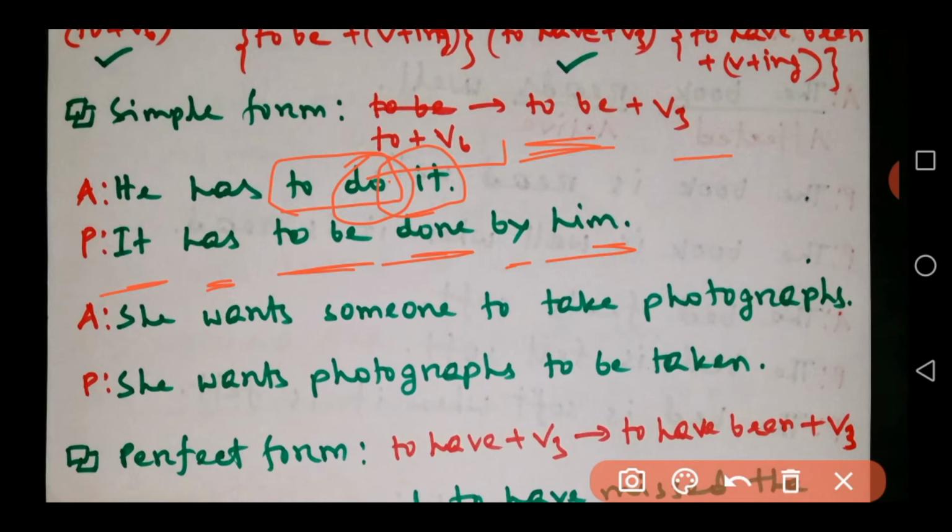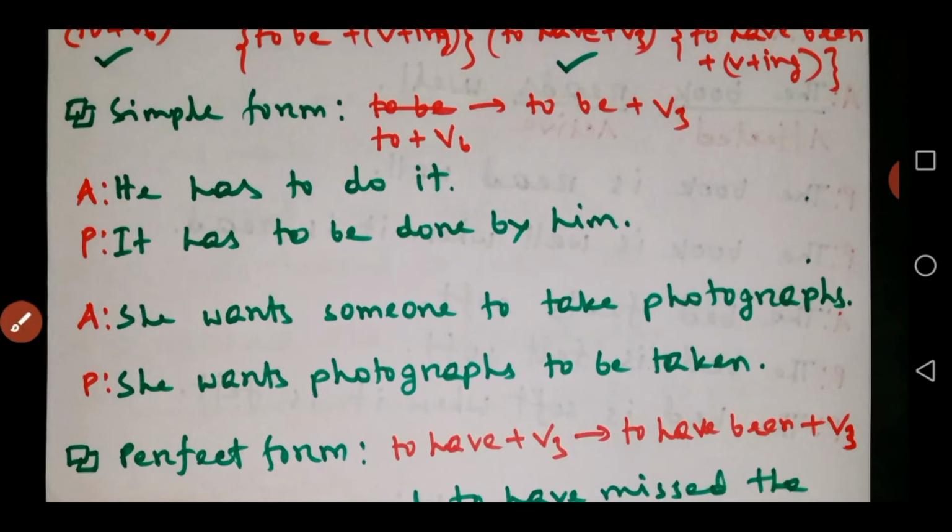Okay, so look at the next example. She wants someone to take photographs. Okay, this is our infinitive. So it is a bit different because we get a subject of infinitive and object. So our passive will remain in this section, will not change. This part, she wants, will remain unchanged.